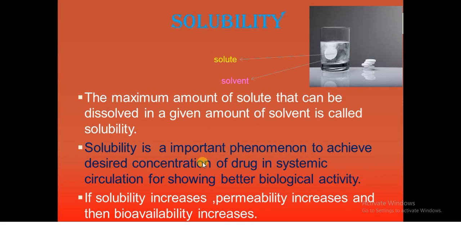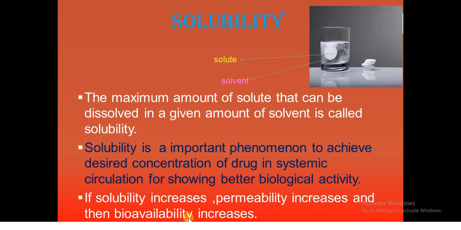If solubility increases, permeability increases. If the drug is solubilizing completely in the solvent, then the passage of the drug molecule through the cell membrane also increases. That property we call permeability.